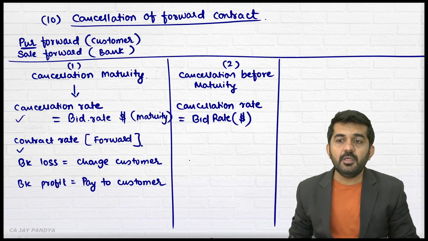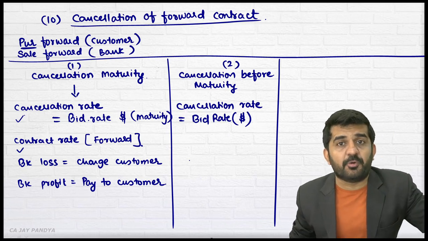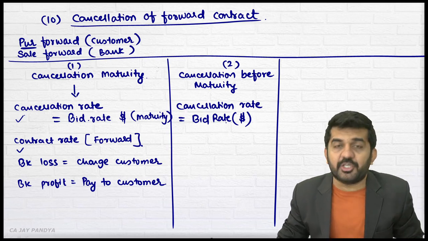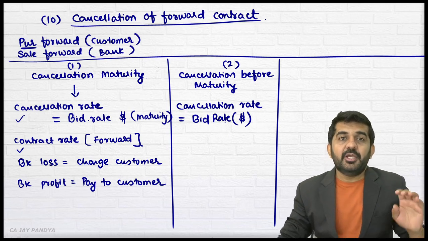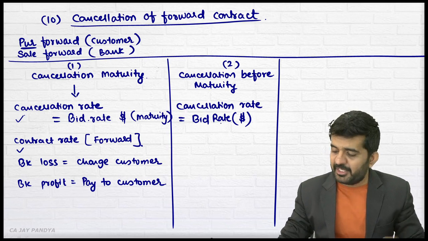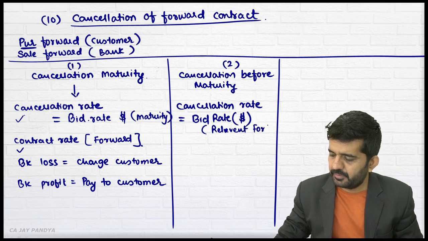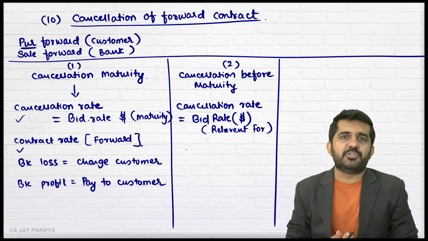But the cancellation is done before maturity. Is it alright? So which date rate should be taken? It should be the rate of the relevant forward. See, what does this mean?